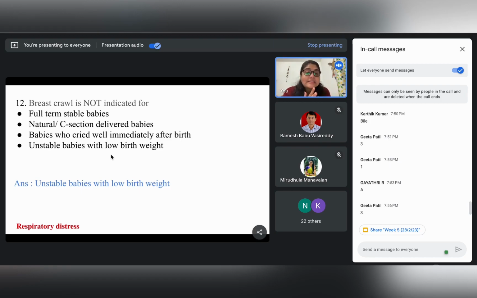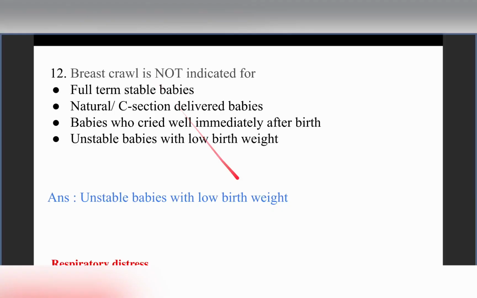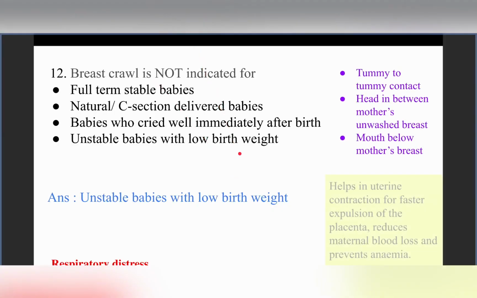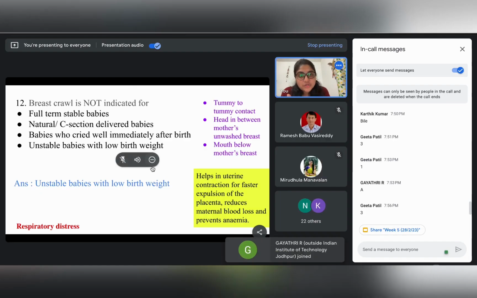But in case we make unstable babies with low birth weight do a breast crawl, that might lead to respiratory distress, right? So any kind of respiratory problem will not be beneficial for the child, right? So these unstable babies with low birth weight are not capable of doing breast crawl.